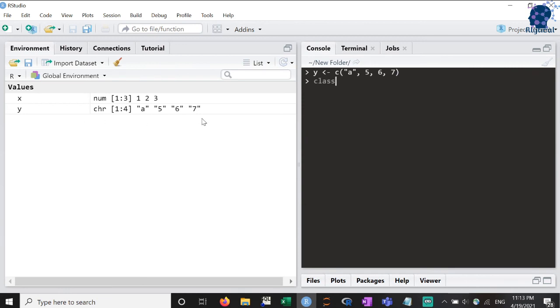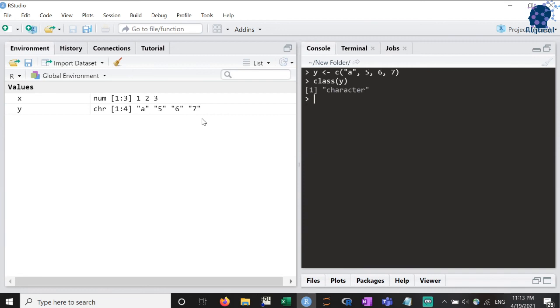Now let's look at a special case in which the vector contains both numbers and characters. As you see, when I pass this vector y to the class function, I get the class as character. You might be wondering how did R conclude the class for this vector to be character when this includes numbers as well. And this brings us to a very important property about vectors, which is known as homogeneity. As per this property, vectors can store information only of one type at a time, and hence when we try to add different classes into a vector, R goes ahead and converts them into a single class.